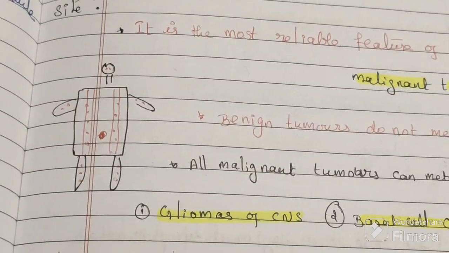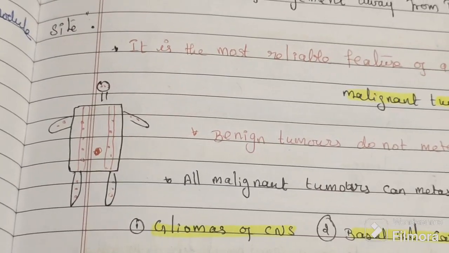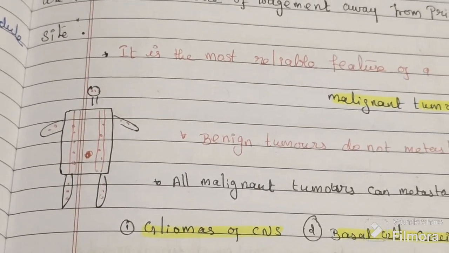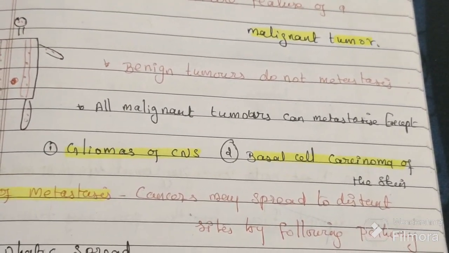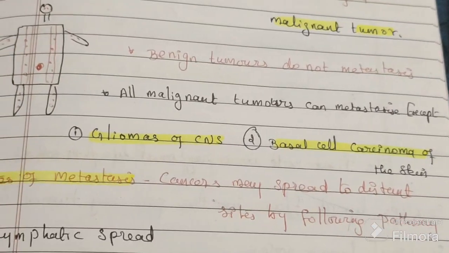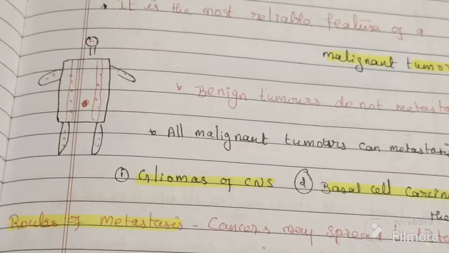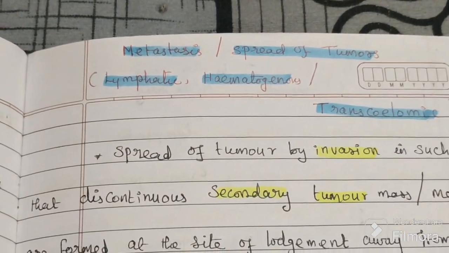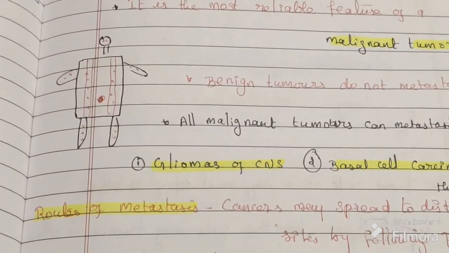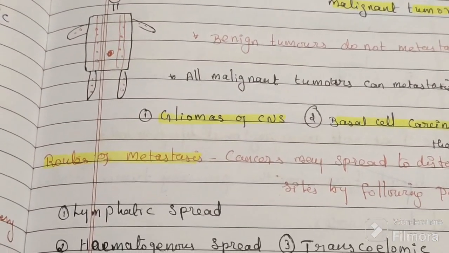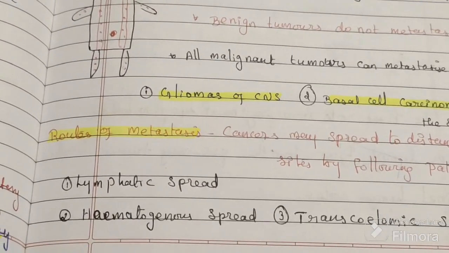They are discontinuous, away, not in continuation. If they are in continuation, it is known as local invasion, but since they are discontinuous, it is known as metastasis. So the other name for metastasis is distant spread.